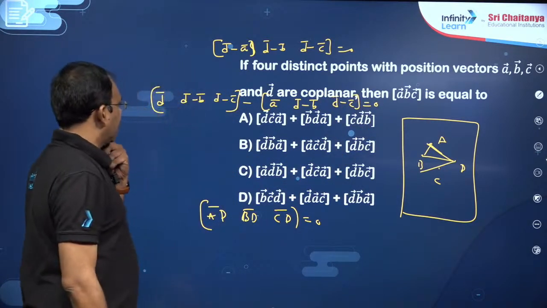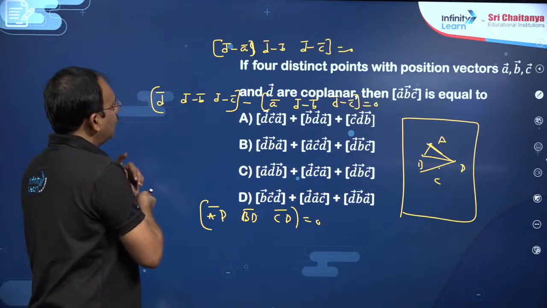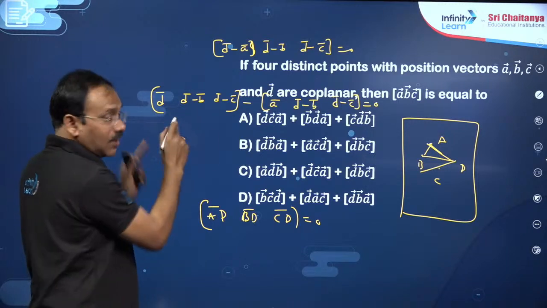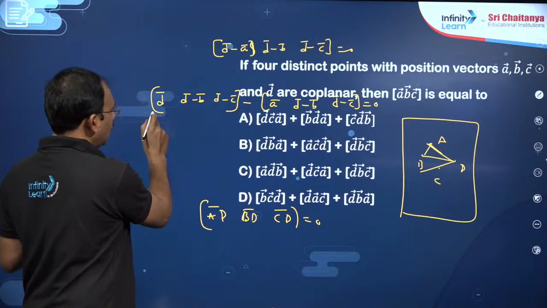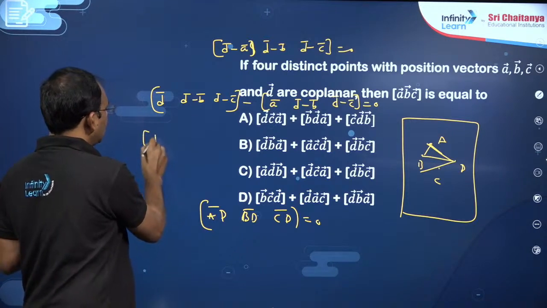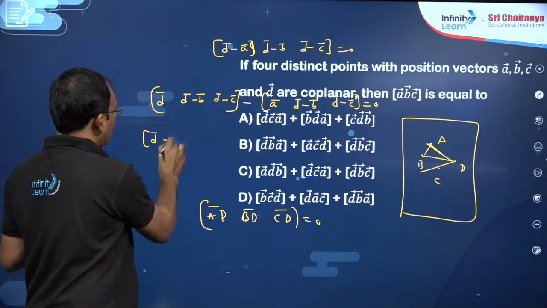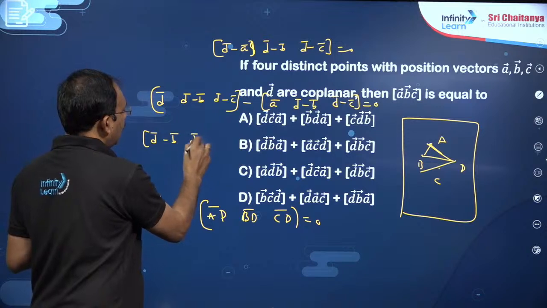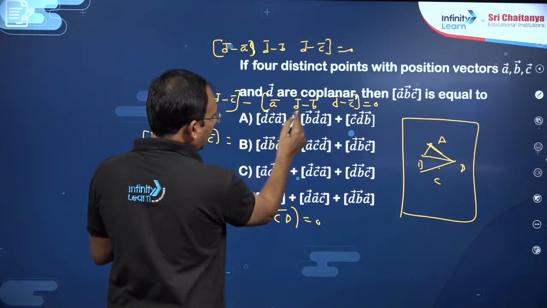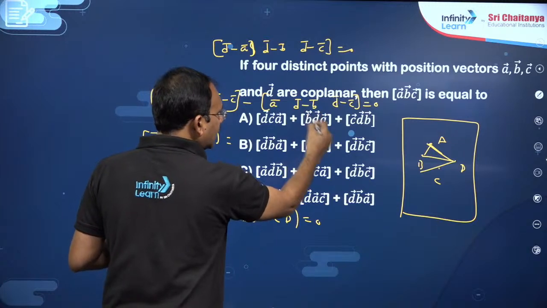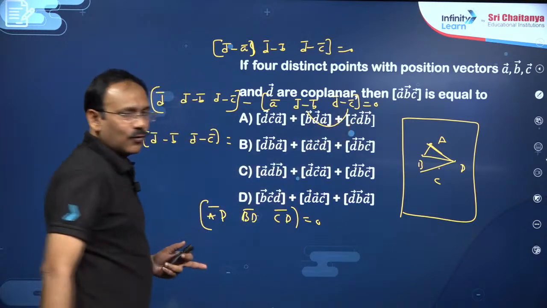In the same way, again you split here; next time DD will become 0. If you split by this row, DD, 2 rows will become 0, you will get D bar minus B bar, D bar minus C bar is equal to, you can expand again A bar, again D bar, you can split into 2 here, 2 here, 4 you will get.